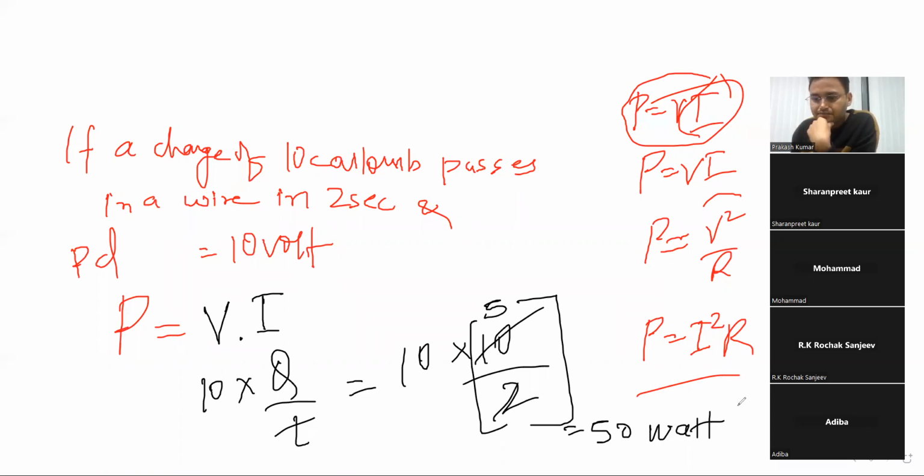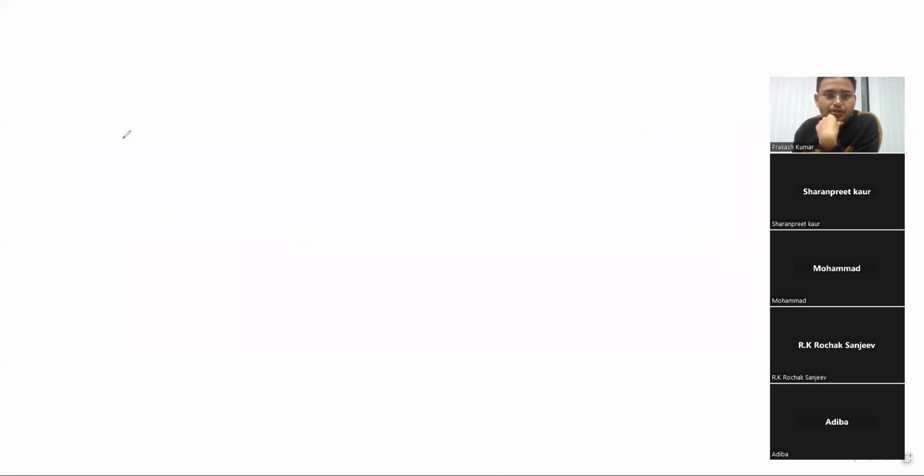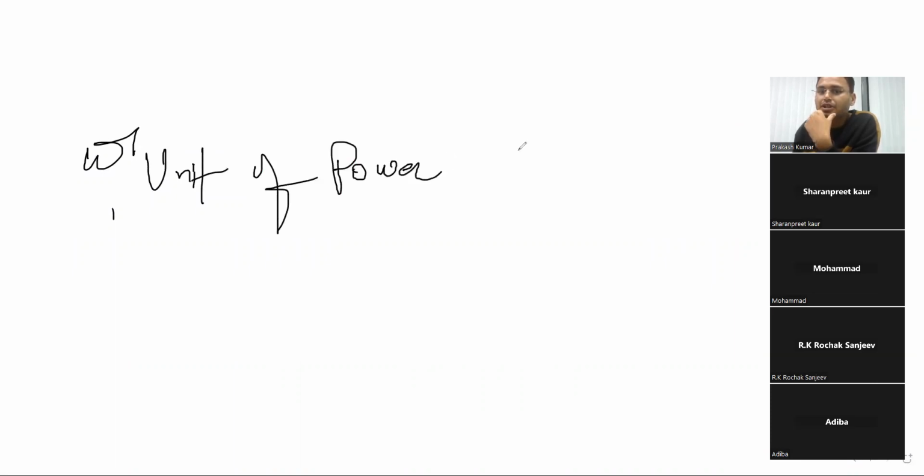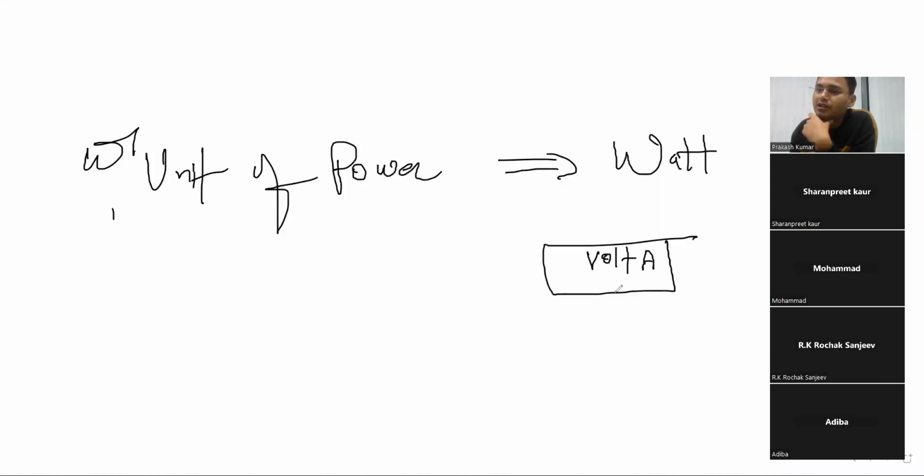Okay. So now, the unit of power, if I talk about unit of power, it is what? Watt. Right? So if in your exam, in place of watt, it can be written like volt ampere, then it is the unit of power. Sir, what is kilowatt? That is a separate topic, Mohammed. I'm telling you the unit of power is watt. If it is not in the options, can the unit of power be volt ampere, VA?